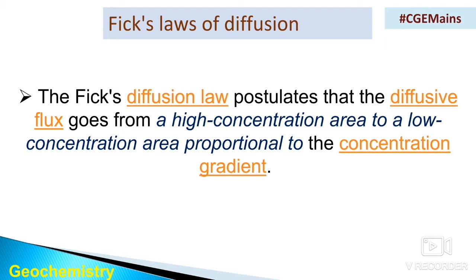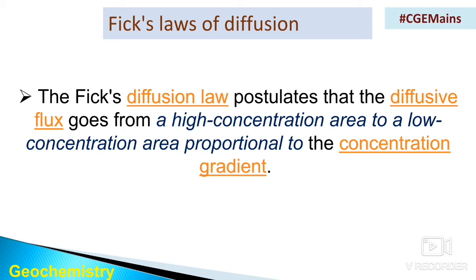As you can see, Fick's law postulates that the diffusive flux goes from a region of higher concentration to a region of lower concentration, and is proportional to the concentration gradient.